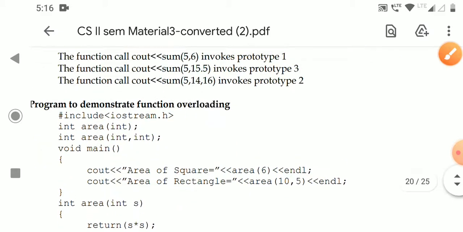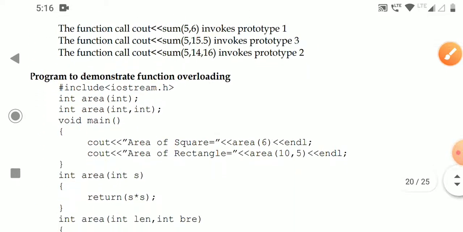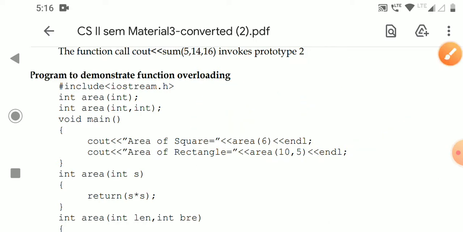So if they ask for an example program, you have to at least write this example and program. This is a very important question on function overloading. Okay, so everyone has to practice this topic.